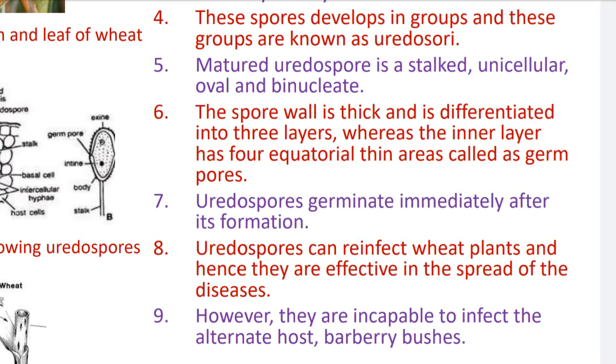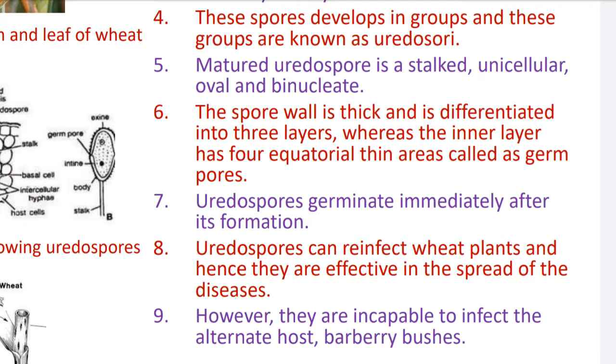There are four germ pores present on the equatorial end of the spore. In this diagram we can find two germ pores, but in a 3D diagram we can find the four germ pores. Number seven: urediospores germinate immediately after their formation.